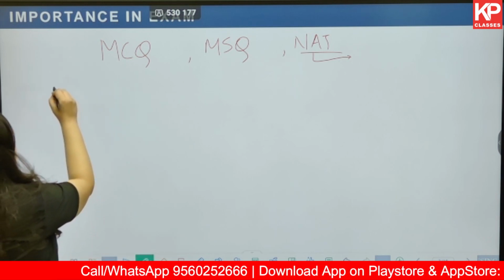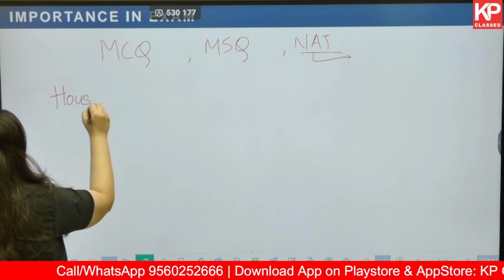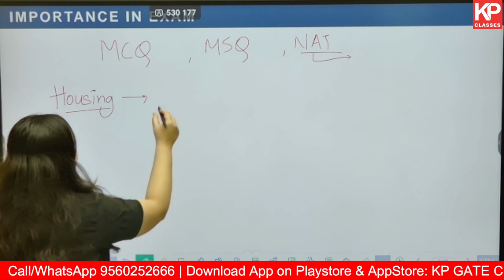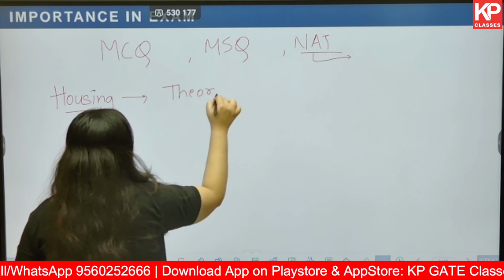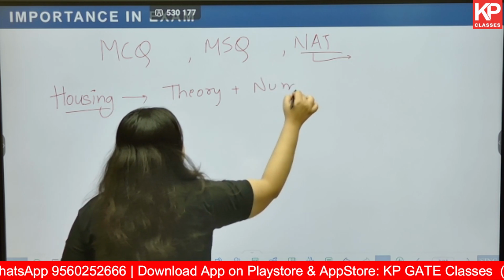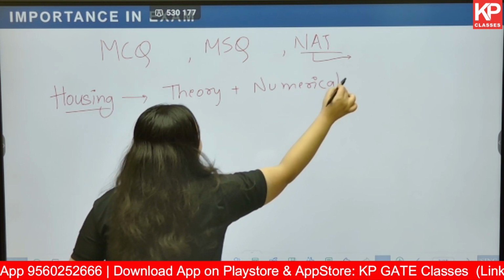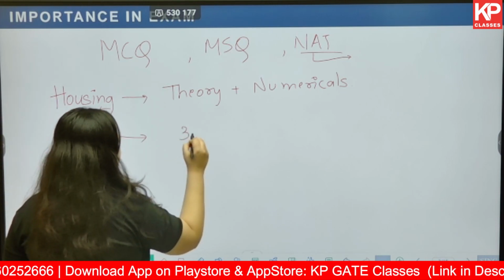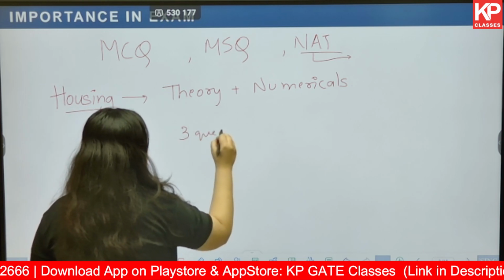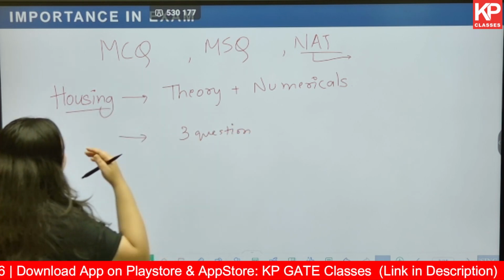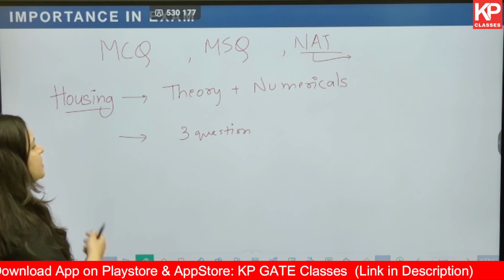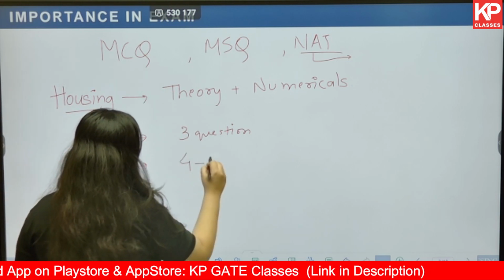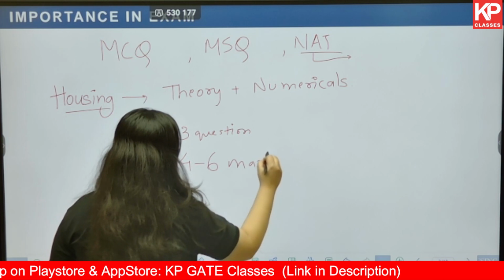Having said that, from the housing topic you get theory as well as numericals. You can expect approximately two to three questions from this in the form of MCQs, match the following, NAT, MSQ, numerical, anything. And we can say that a total of around 4 to 6 marks are asked from this.